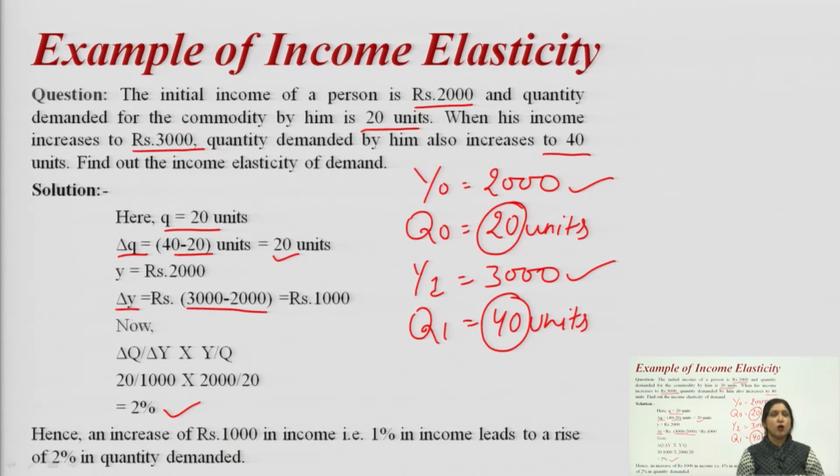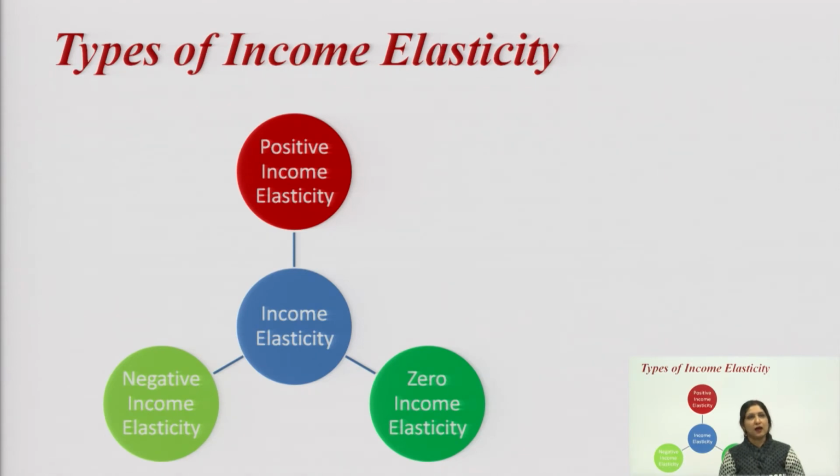But it is not the same in all cases. So, to explain that, we have different types of income elasticity. We have three types of income elasticity: positive income elasticity, zero income elasticity and negative income elasticity. We will discuss these one by one.